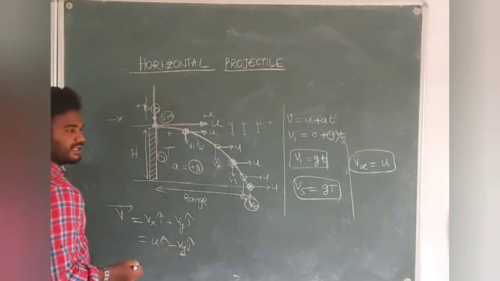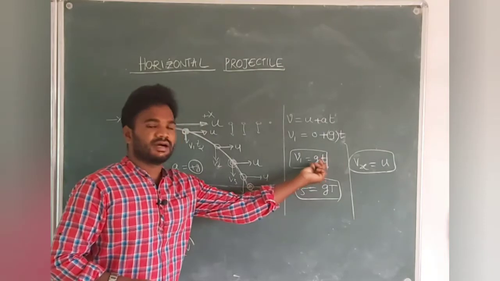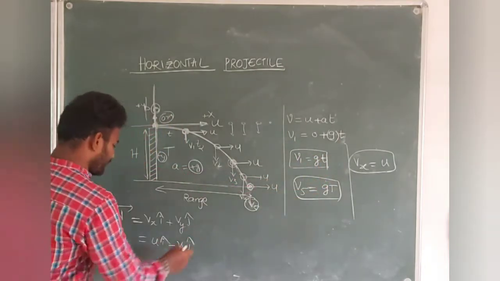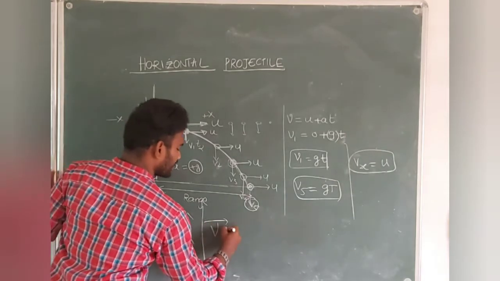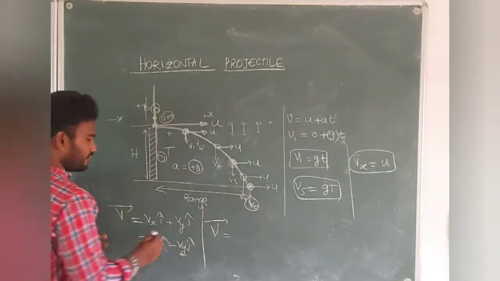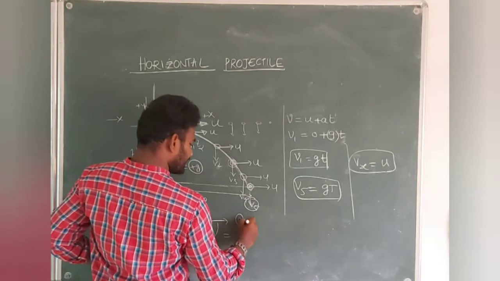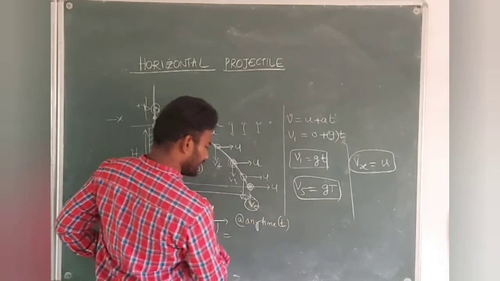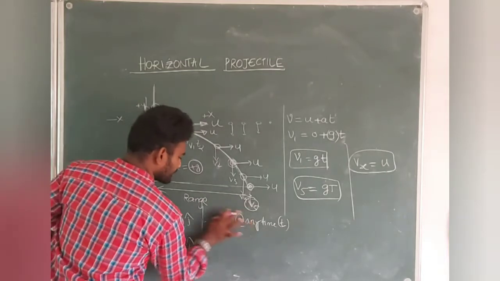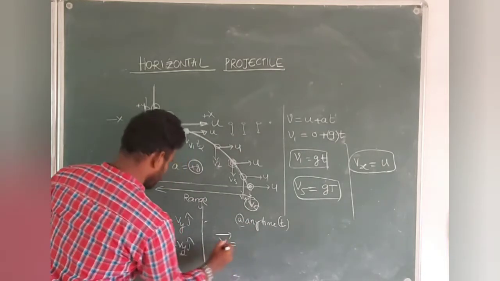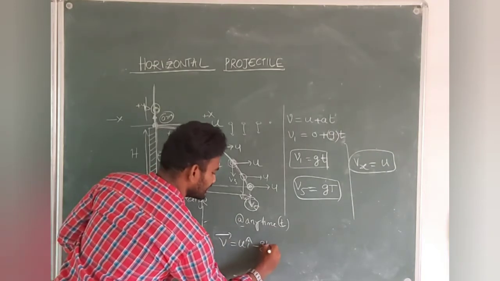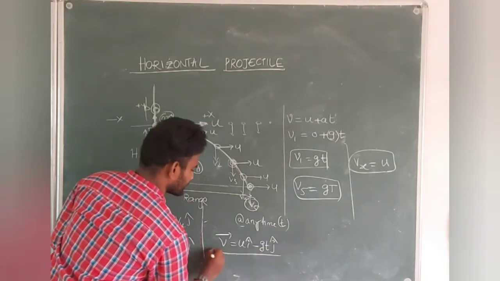What is this vy at any time t? gt. At any time t, t1, gt1, t2, gt2, like that. So finally we can write the velocity vector at any time t is given by, write it down students, v bar is equal to u i cap minus gt j cap, students.